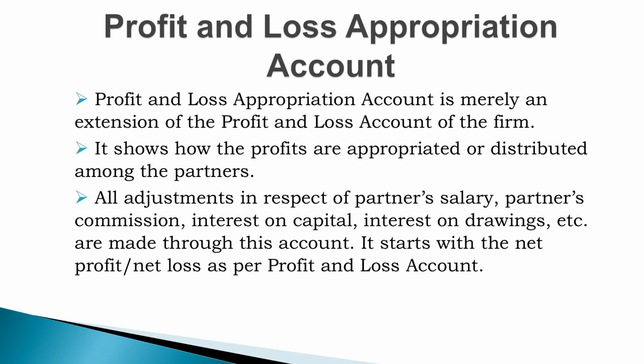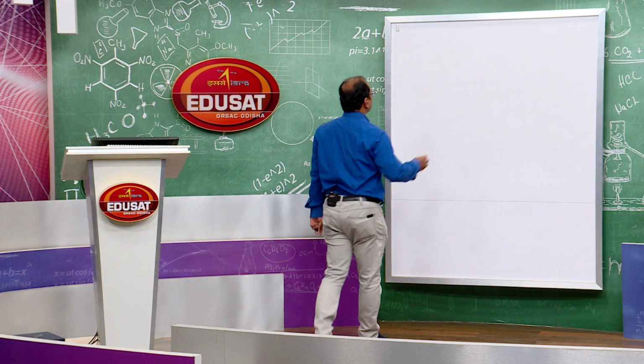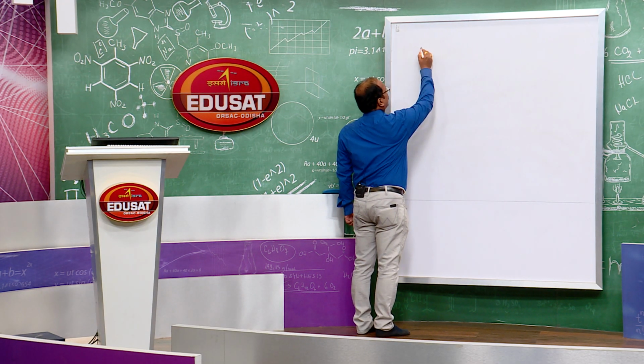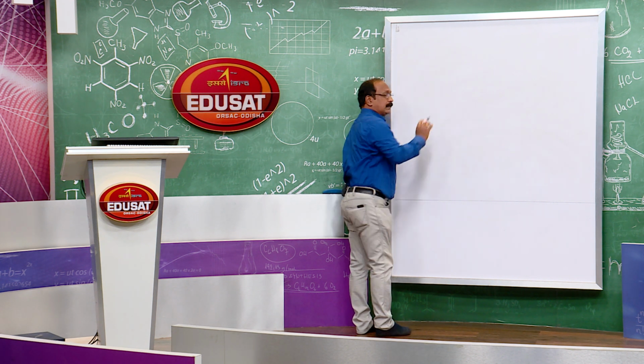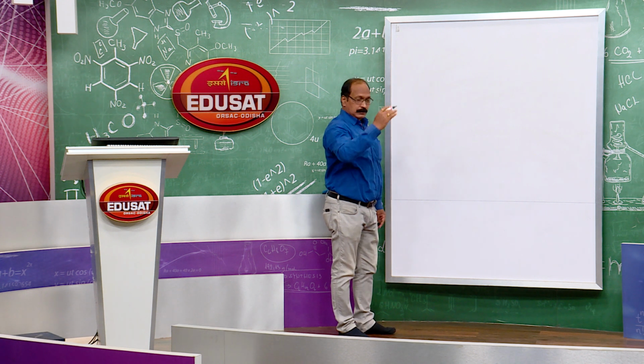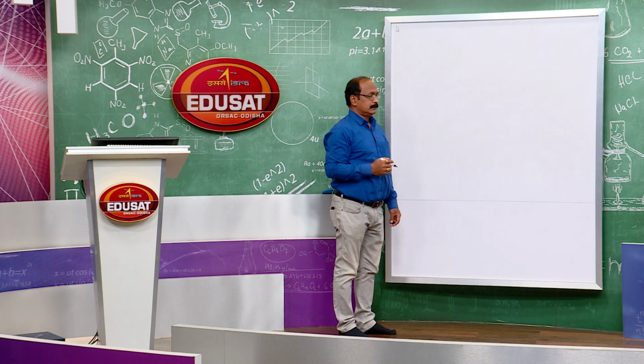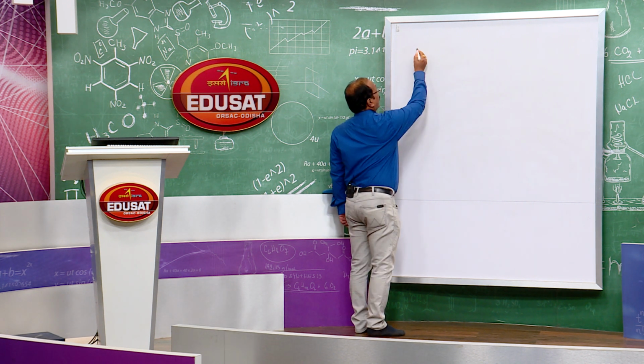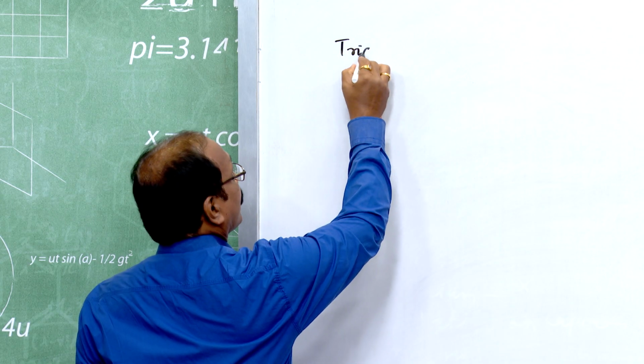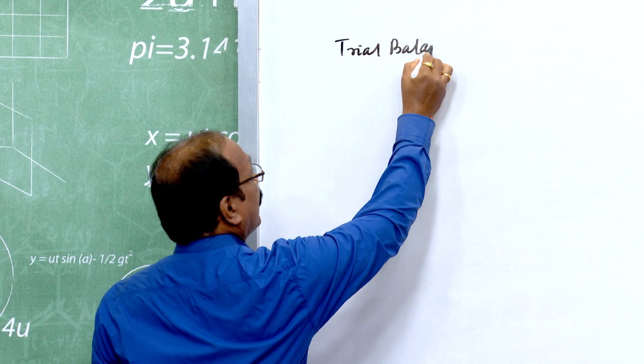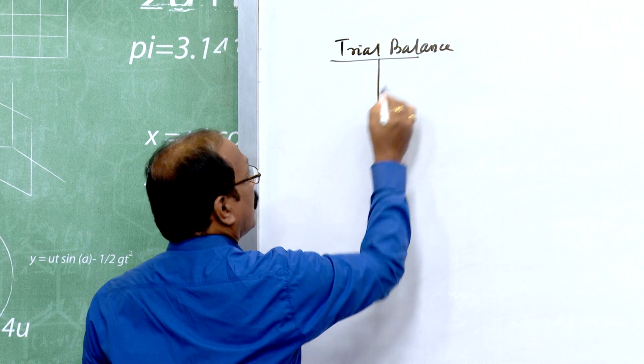My dear students, what we do in sole proprietorship business also follows in partnership business. First of all, we have some transactions, then we journalize those transactions, then post them to their corresponding ledger accounts, then a trial balance is to be prepared.